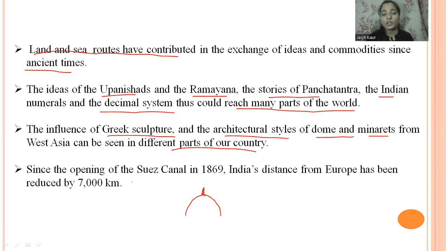Now, since the opening of the Suez Canal in 1869, India's distance from Europe has been reduced by 7,000 kilometers. So you have to remember this: the Suez Canal opened in 1869, and the major benefit it gives to India is that it reduces the distance from Europe by 7,000 kilometers. As we know, at that time they mostly used land routes and sea routes. So the distance for transporting goods and ideas was reduced by 7,000 kilometers.